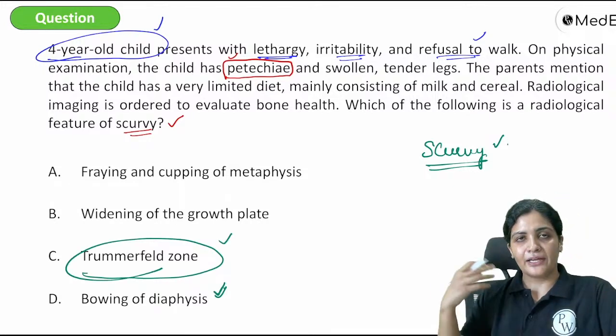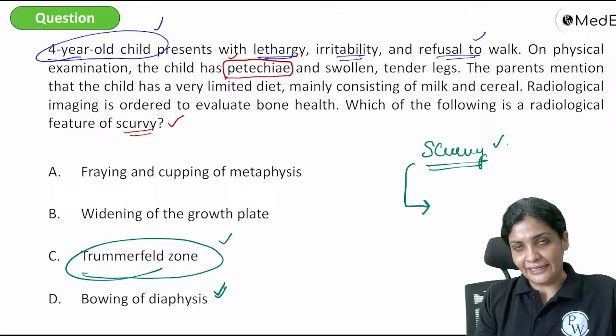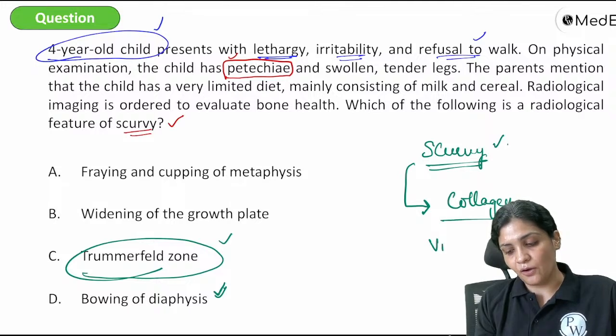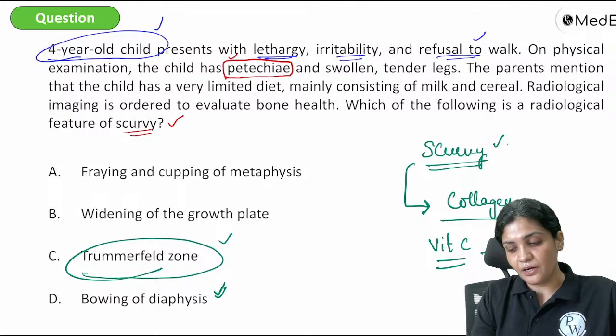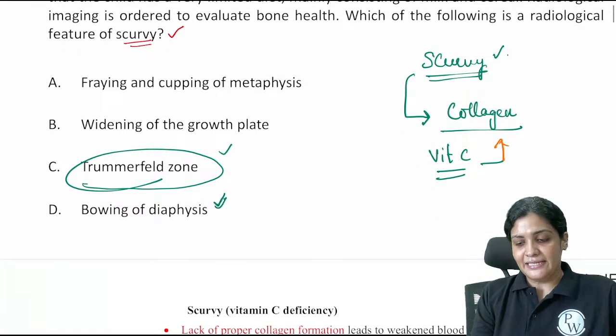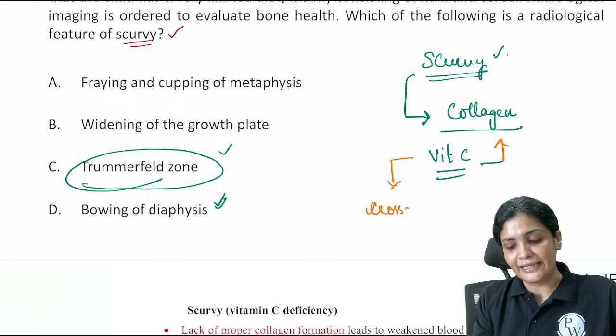Whenever we are talking about scurvy, what actually is scurvy? Scurvy is a problem in the collagen. There is a deficiency of vitamin C. And what is this vitamin C used for in the bone? Why is it related to bone? Vitamin C is necessary for cross-linking of the collagen.